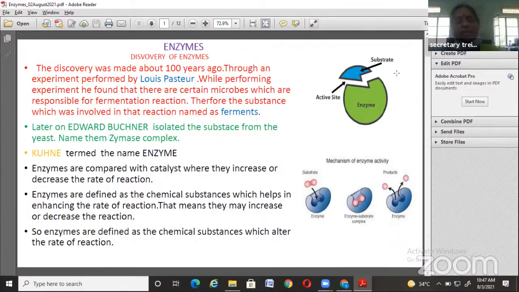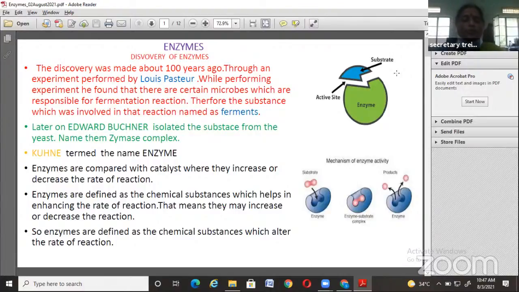Here, three scientists play an important role in discovering the enzymes. The first scientist is Louis Pasteur, who introduced the process of fermentation, and the responsible factors are named ferments. The second scientist is Edward Buchner, and the third scientist is Buchner. He coined the right name, enzymes, for these materials.